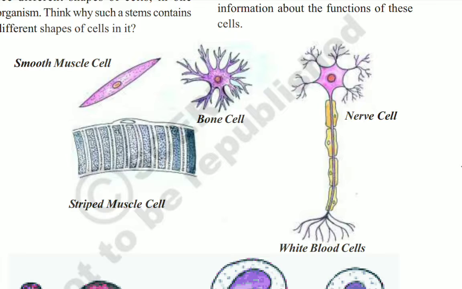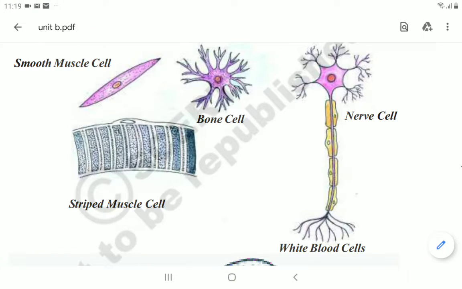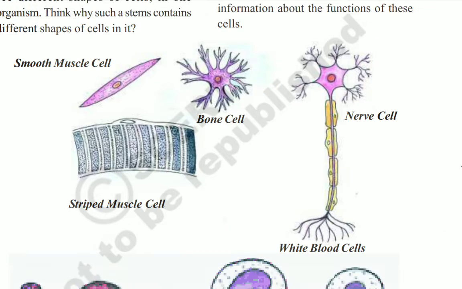The size of the organism depends on the number of cells and not on the size of the cell. Humans are up to 6 feet, but elephants are much bigger than us. Why is the elephant much bigger than us, and why are so many animals, plants and birds much smaller than the human body? It depends completely upon the number of cells only, and not on the size of the cell.